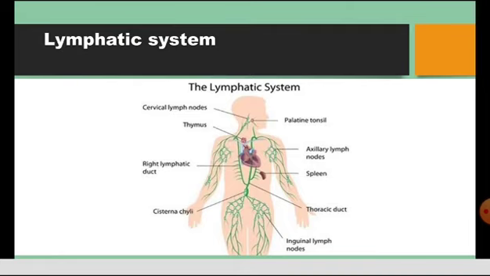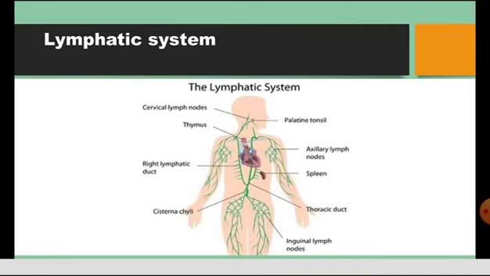Now coming to the lymph vessels. The lymph vessels are large tubes not larger than 2 to 3 millimeter in diameter. The functions of the lymphatic system are: lymph absorbs some of the fluid from the digestive tract, and it also passes proteins from circulation to tissues.